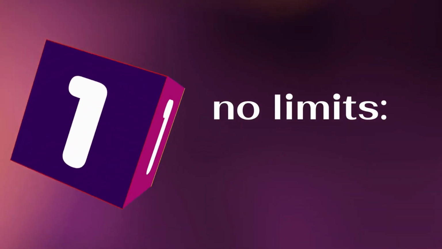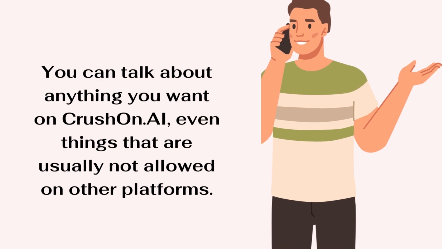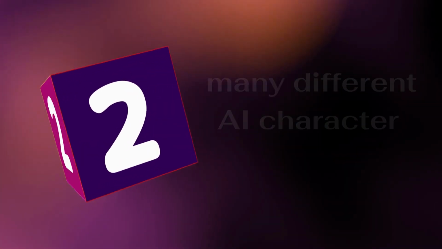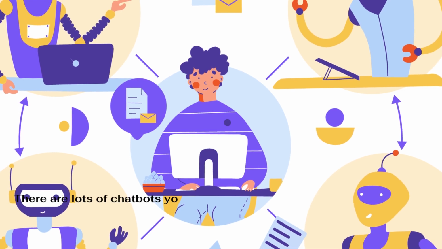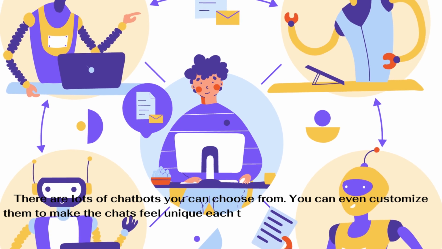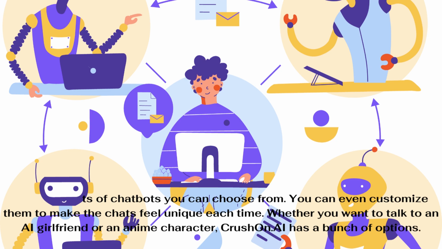Here's what makes CrushON.AI stand out. 1. No limits. You can talk about anything you want on CrushON.AI, even things that are usually not allowed on other platforms. 2. Many different AI characters. There are lots of chatbots you can choose from. You can even customize them to make the chats feel unique each time. Whether you want to talk to an AI girlfriend or an anime character, CrushON.AI has a bunch of options.